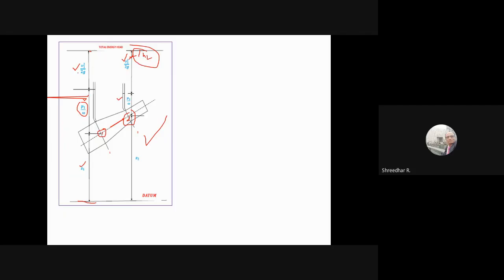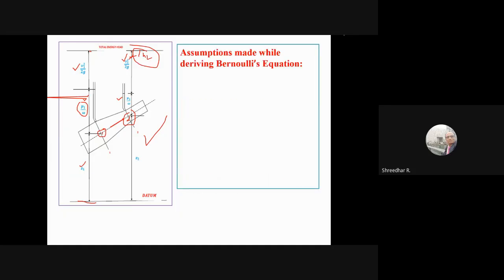These three terms are represented graphically. So therefore, while we derived Bernoulli's equation, these are the factors that we took, the assumptions that were made. So flow is along a streamline.